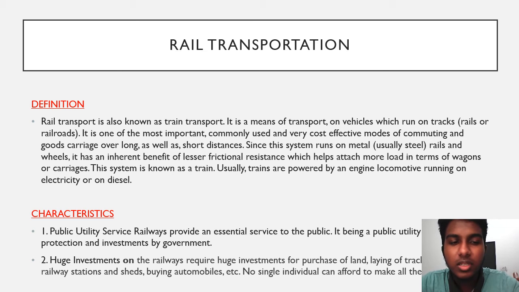The characteristics: it is a public utility service. Railways provide an essential service to the public. Being a public utility service, it requires protection and investments by government. Railways require huge investments for purchase of land, laying of tracks, constructing rail stations and sheds, buying locomotives, etc. No single individual can afford to make all of these investments at one time.